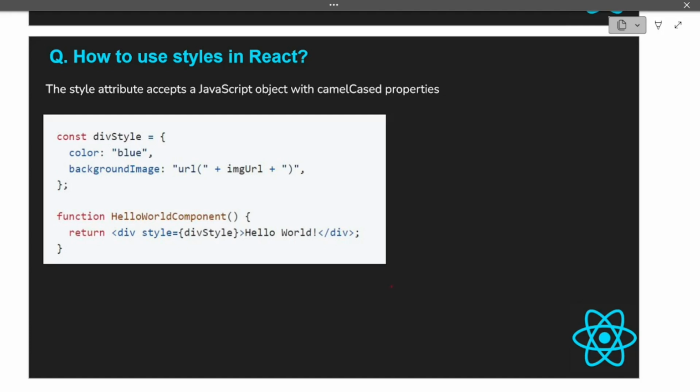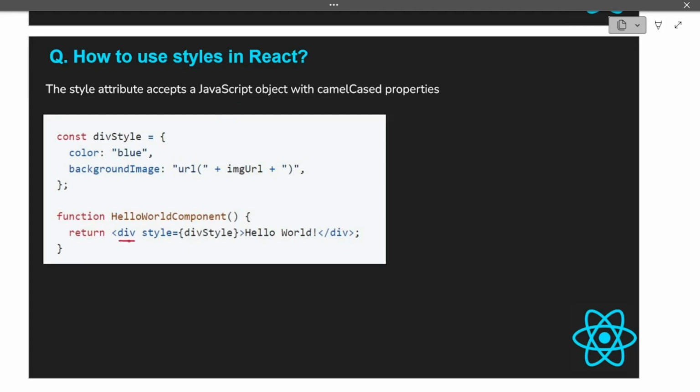So basically you can create a CSS file, you can use modules, you can use styled components, a lot of external frameworks or libraries you can use for styling. Basically, the main answer that you have to give when you are asked this question is this one, that the style attribute accepts a JavaScript object with camel case properties. So you can give an example.